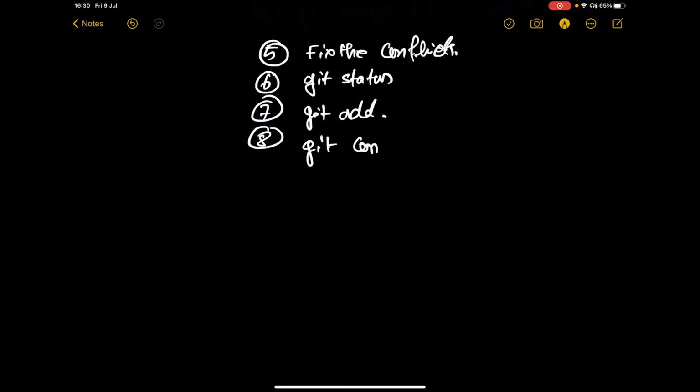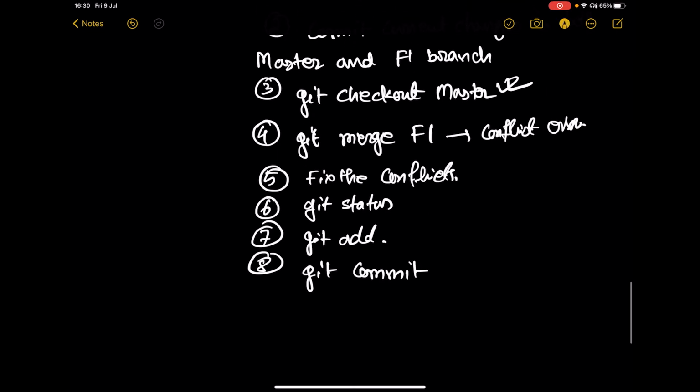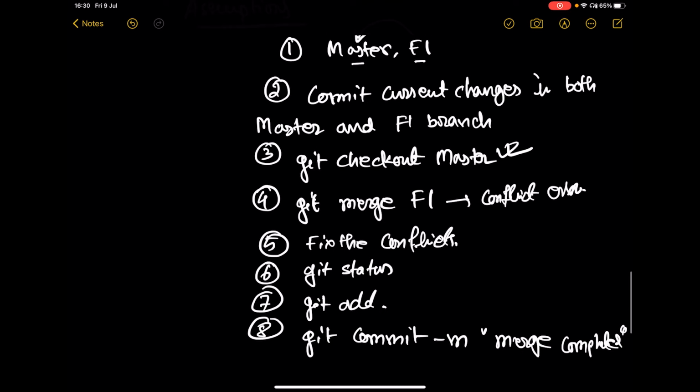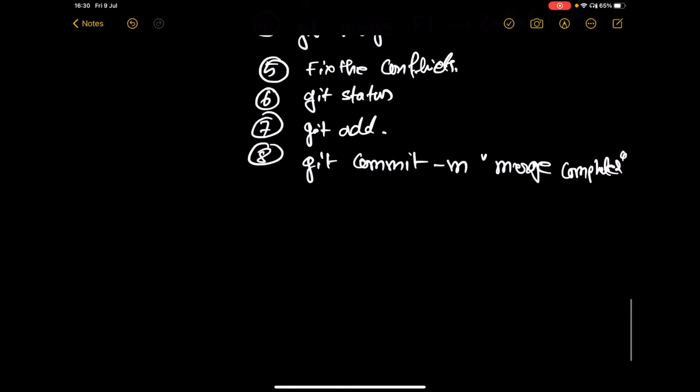Ultimately commit to the master branch because we are in the master branch. Here: git commit -m merge complete. So this is how you can solve the git merge conflict issue.